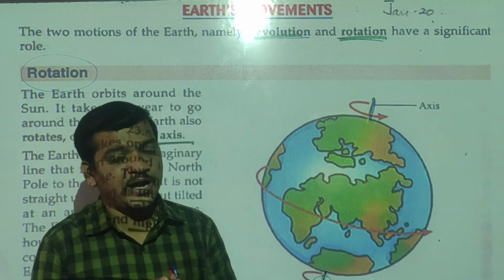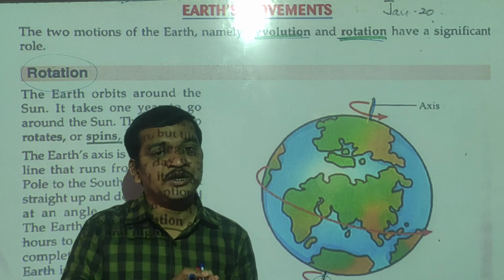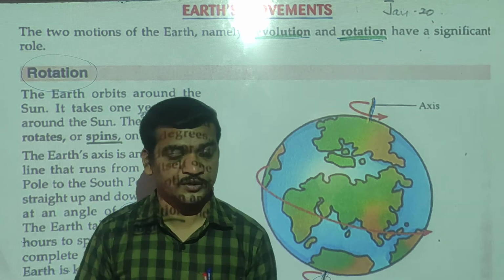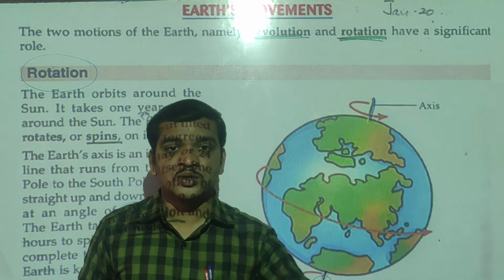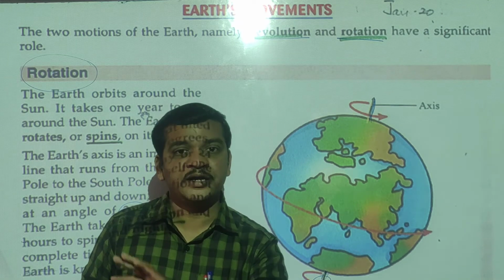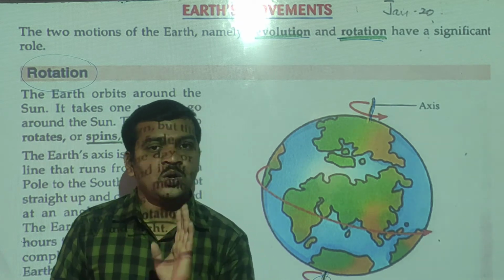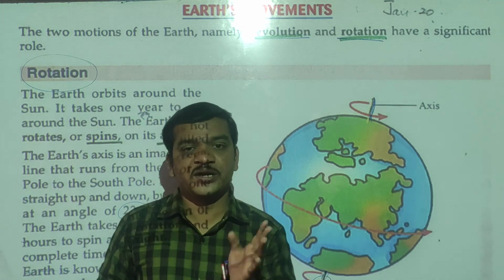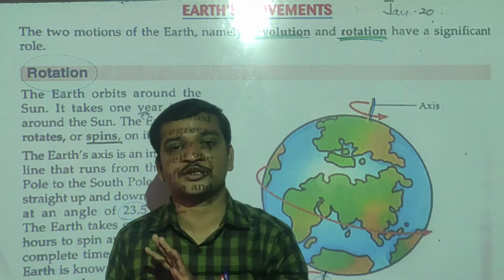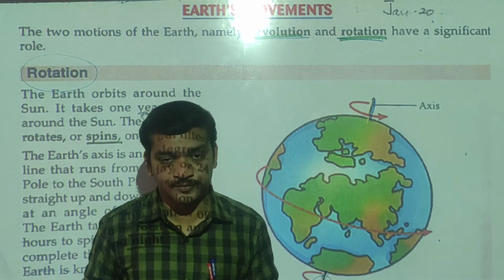And at the same time, the Earth revolves around the sun. That is called the revolution. It means the Earth shows both movements, rotation and revolution. It moves around itself on its own axis, as well as it moves around the sun. That is called the revolution.